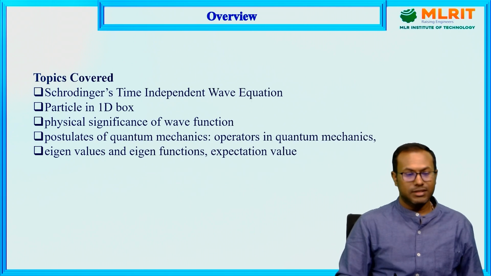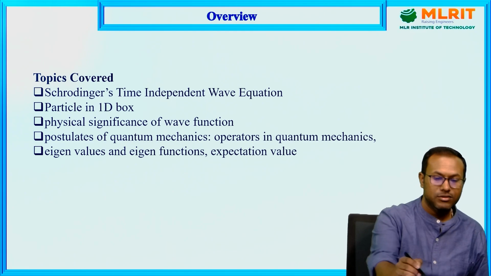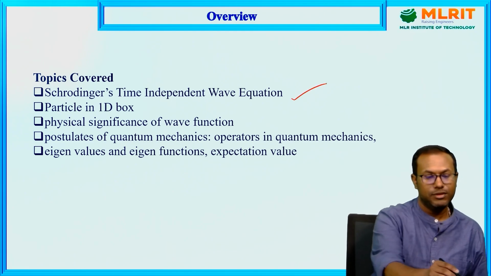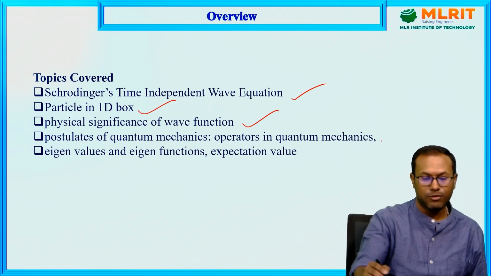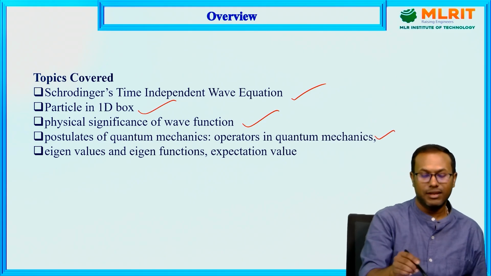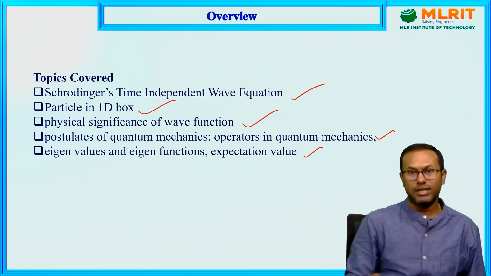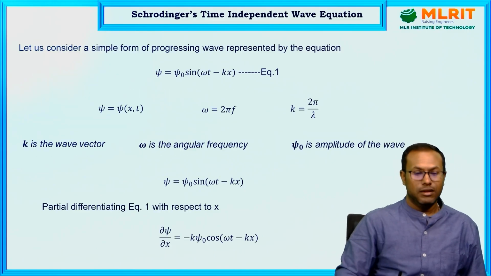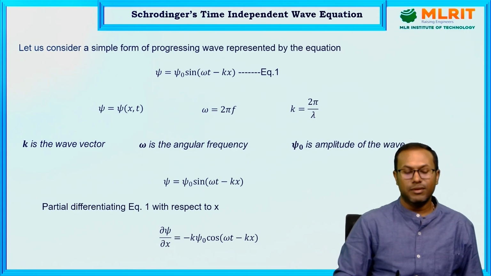Today I will discuss these topics: Schrodinger time independent wave equation, particle in a box problem, physical significance of wave function, postulates of quantum mechanics, the concept of operators in quantum mechanics, then eigenvalues, eigenfunctions, and expectation values. So first, what is the Schrodinger time independent wave equation?